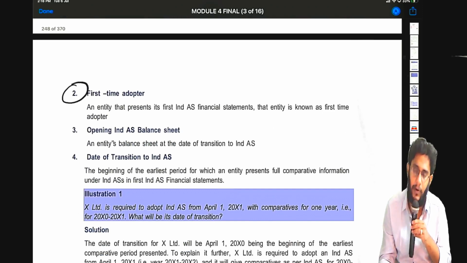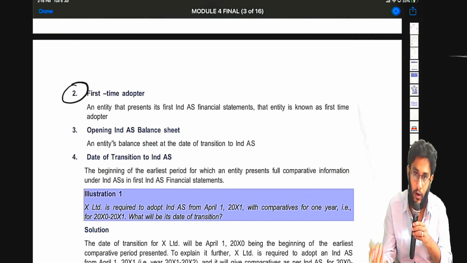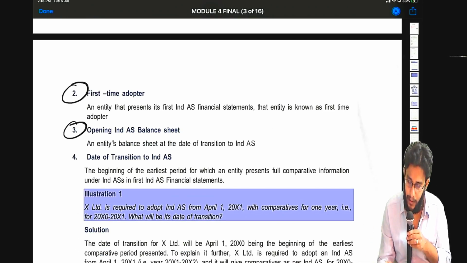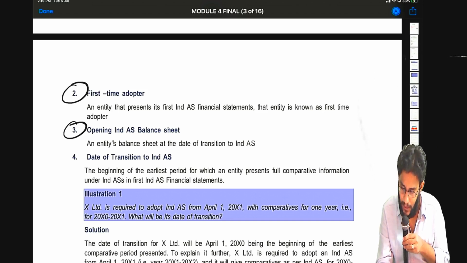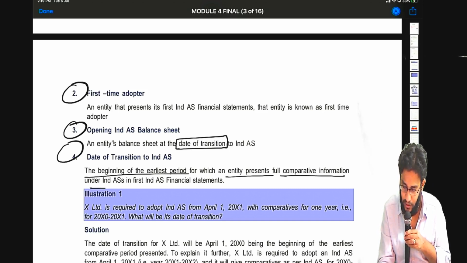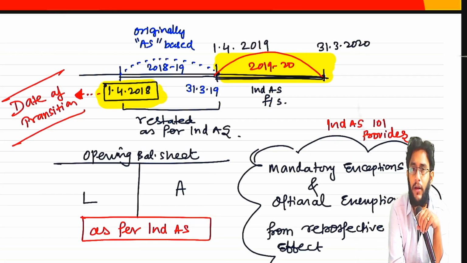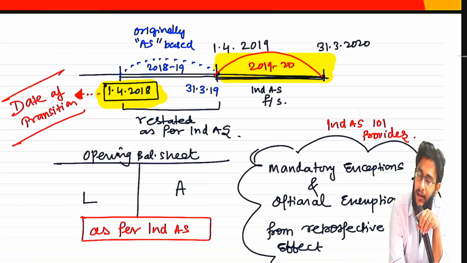Next, first time adopter. Who is a first time adopter? Whichever entity is preparing the first time Ind AS based financial statements, that fellow is only called a first time adopter. Big deal. Opening Ind AS balance sheet: an entity's balance sheet at the date of transition to Ind AS. Now what is the date of transition? The beginning of the earliest period for which the entity presents full comparative information under Ind AS in its first time Ind AS financial statements. First Ind AS financial statements in our example is 1920. The comparative for the 1920 year is 1819. The 1819 financial statement's period beginning date is this one.